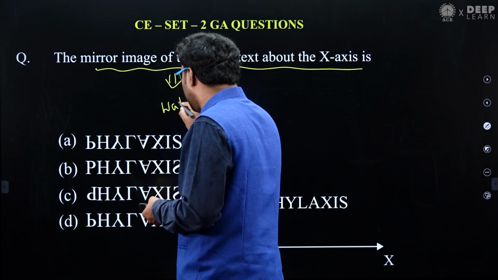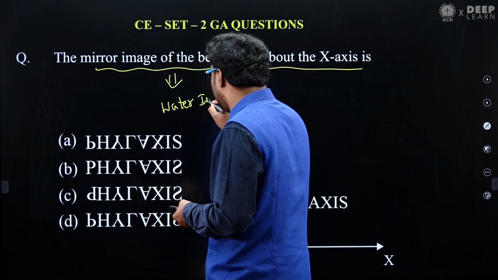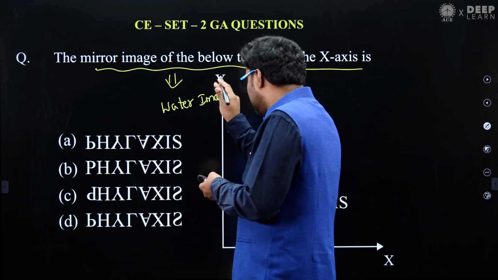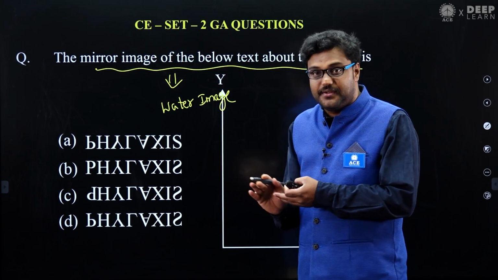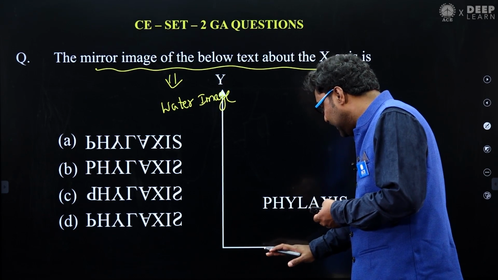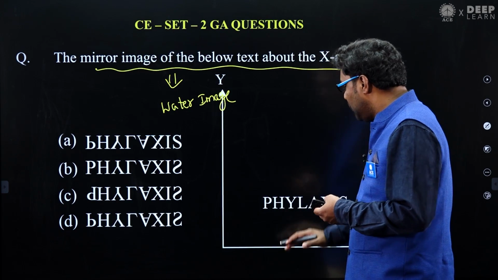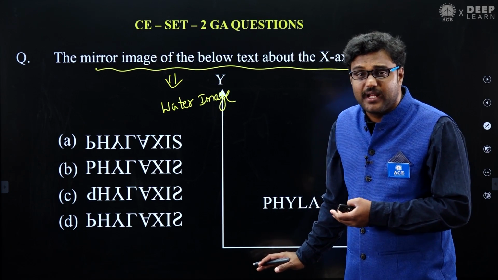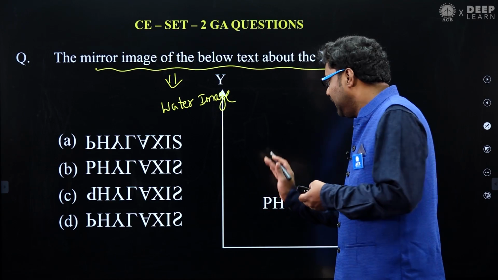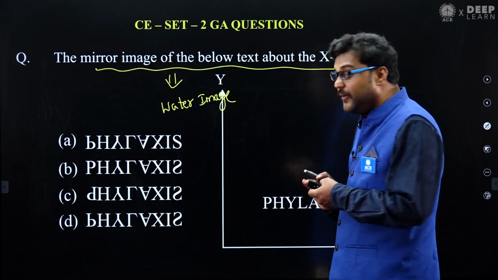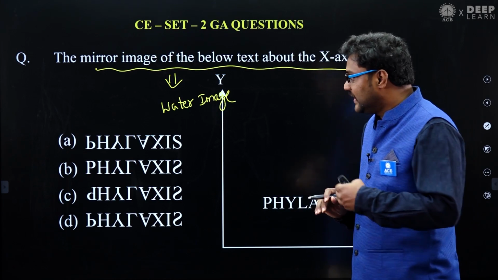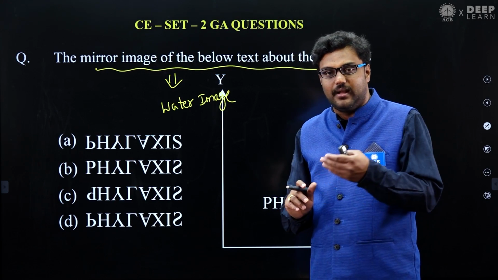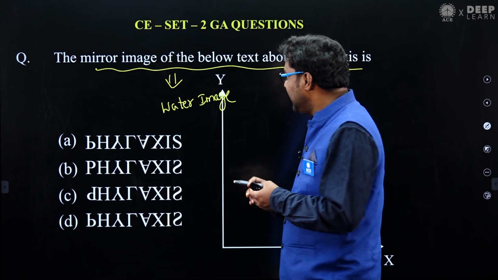You have to find the water image. Now, if the mirror is placed at left or right, in the sense of the y-axis, it acts like a mirror image. But when the mirror is placed at the x-axis, at top or bottom, we call it a water image. If the mirror is placed at left or right, we call it a mirror image only. You just recall, we discussed that in your deep learn videos and live sessions as well.